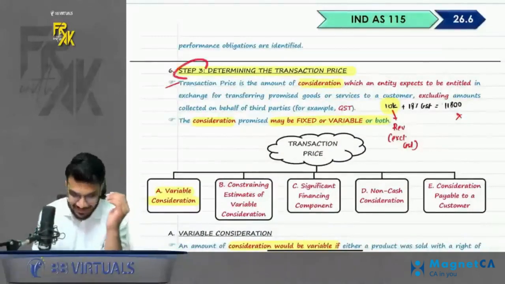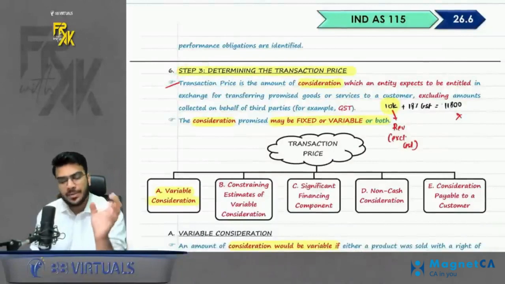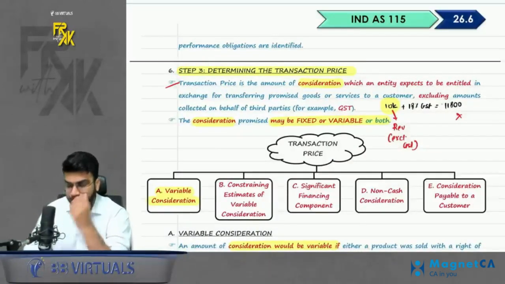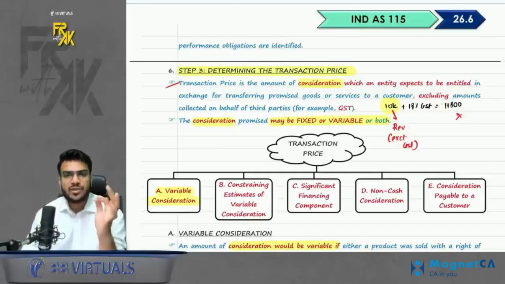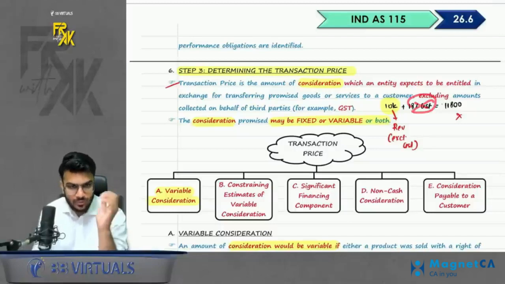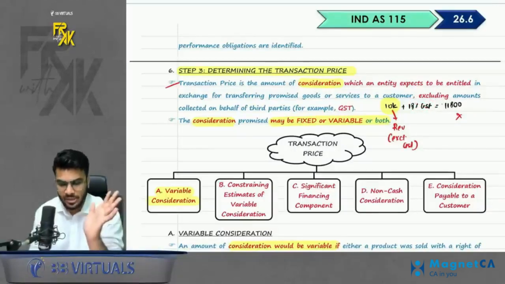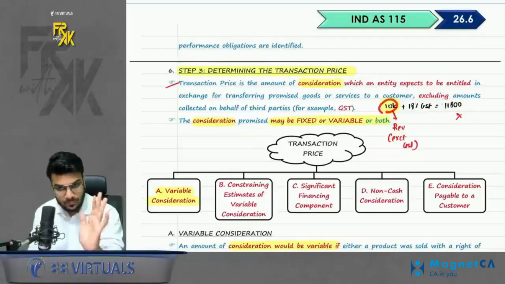Chalo. Step number 3, determining the transaction price. Now what is the meaning of transaction price? Transaction price simply means what is the amount of revenue you are charging from the customer. That is the transaction price. First of all, you will not include the amount of GST. So let's say I'm charging you 10,000 plus 18% GST, the total is 11,800. The revenue amount will only be 10,000 excluding GST.